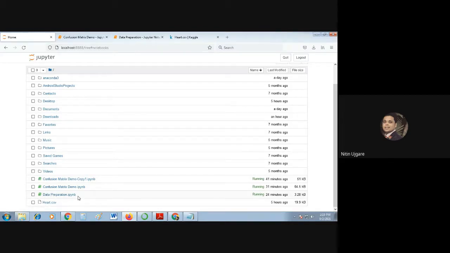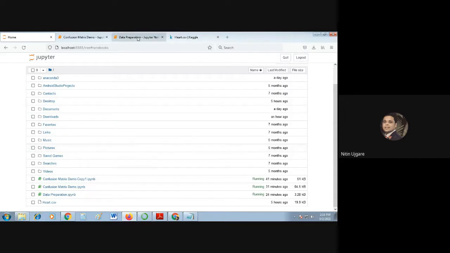Specifically, we are now dealing with this data preparation script, in which we have to find the shape of the data set, the mean of each column, the type of each column, whether the data set has any missing values, and so on.